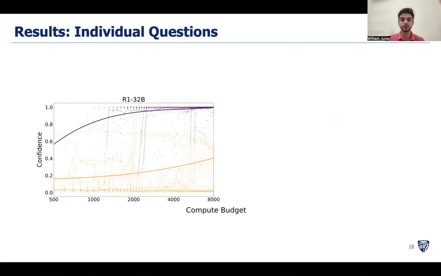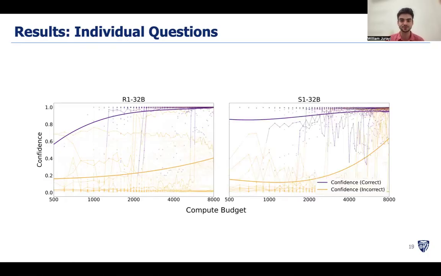The 32 billion parameter DeepSeek R1 is remarkably strong in this capacity. Whereas its incorrect answers hover at medium or low confidence with additional compute, once it strikes upon a correct answer, it uses additional reasoning to quickly consolidate its confidence to nearly 100%.